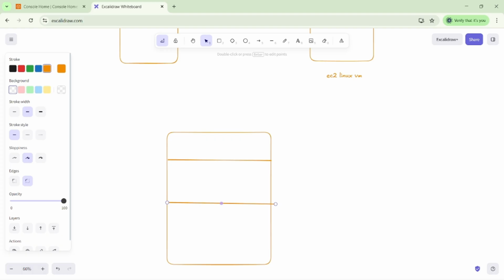AWS Lambda is used to achieve serverless computing. Already we know that. So what is serverless computing? Do we think about the servers? No, we don't think about the servers whenever we use Beanstalk or Lambda.